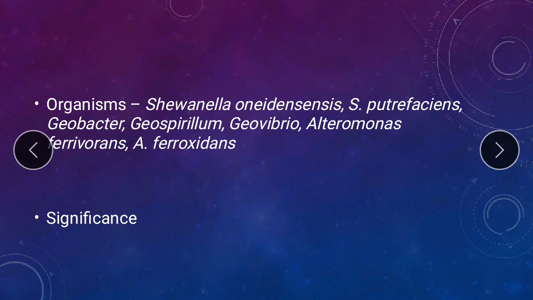At the same time, it will utilize ferric ion which is already present in that aquifer or in that water body. It will utilize that ferric ion as the electron acceptor and convert or remove the toluene, the aromatic hydrocarbon, from the environment. Another importance is that this is a very important redox reaction that is found in the groundwater system. So these are the significance of iron reduction in the environment.